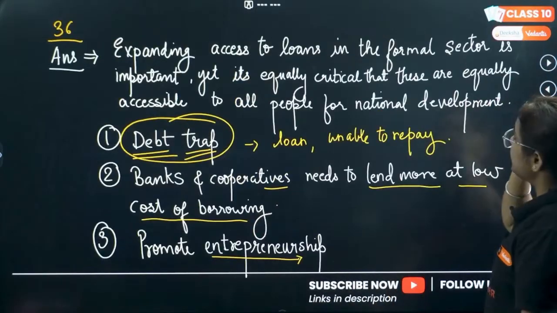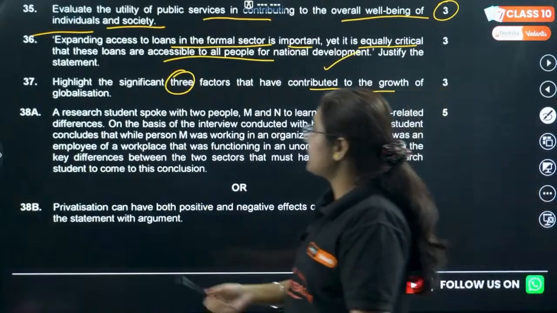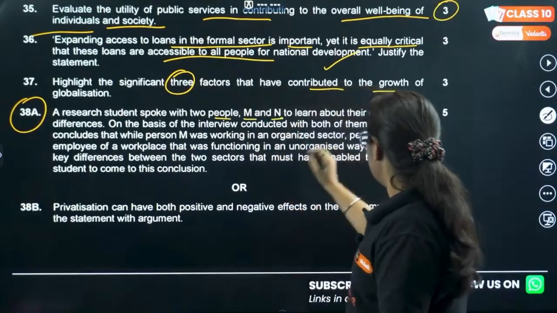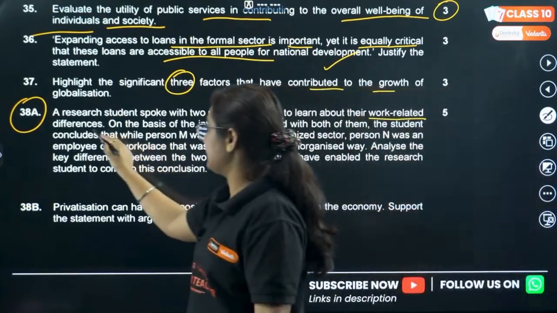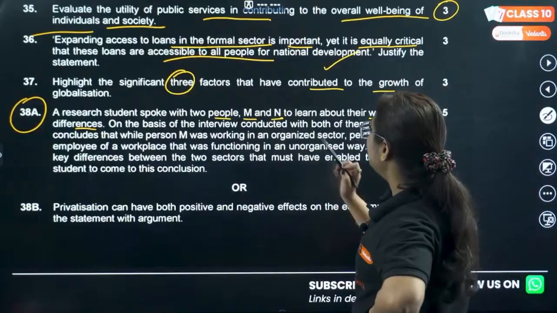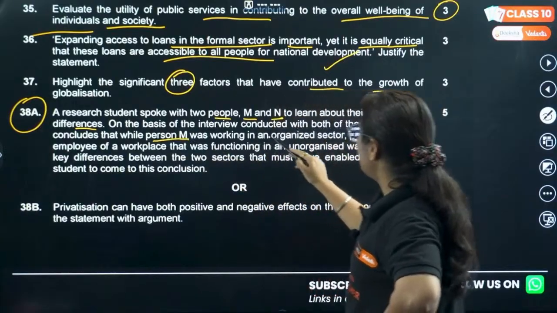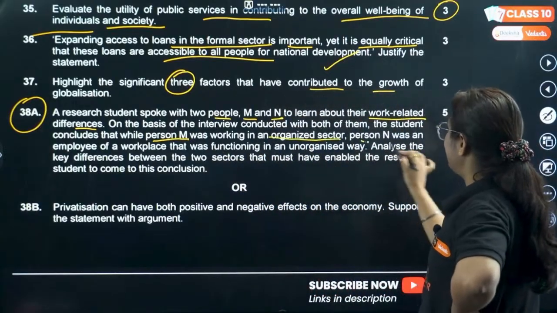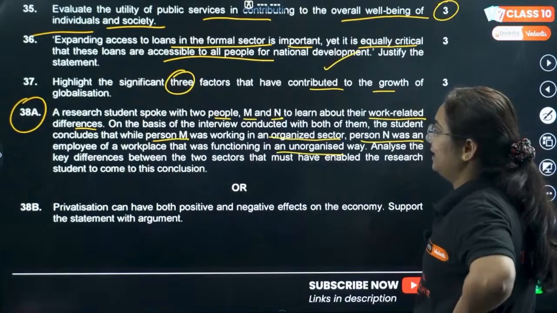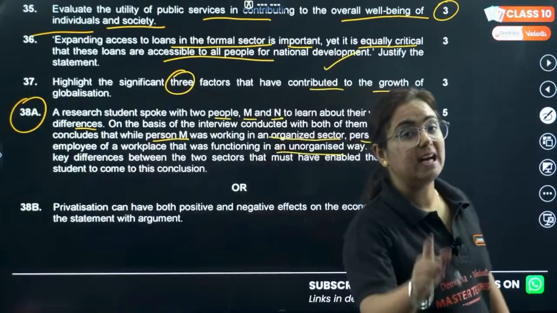We have 38 and then we have 39 too. Okay. Let's read the question for 38A. A research student spoke with two persons M and N to learn about their work related differences. A research person went to a village and asked them questions. On the basis of the interview with both of them, the student concludes that while person M was working in the organized sector, person N was working in a workplace that is unorganized. Write the difference between organized and unorganized sector.